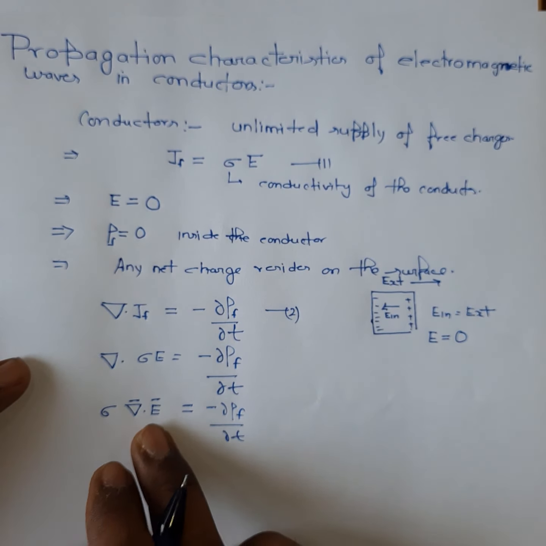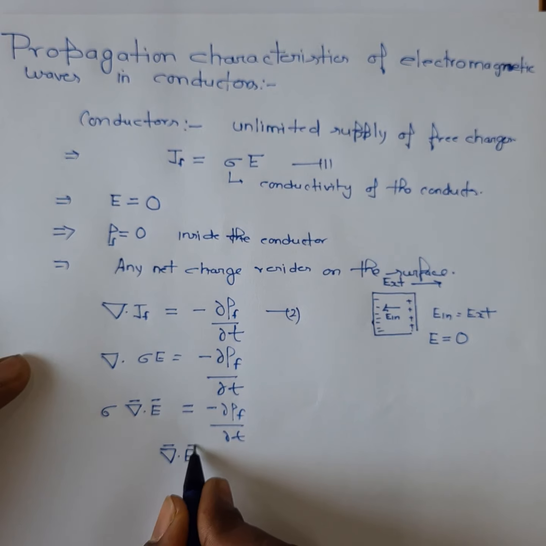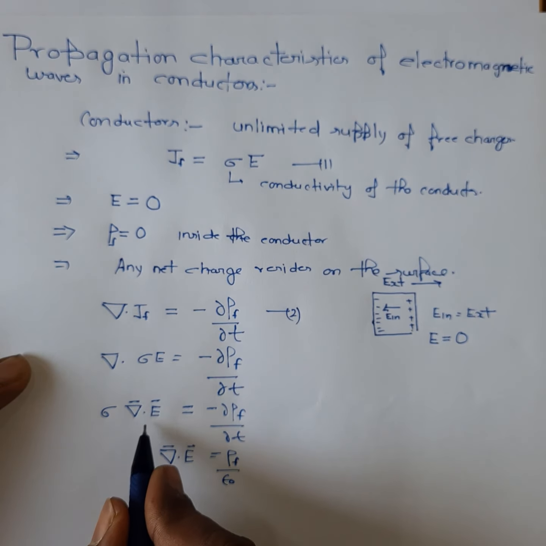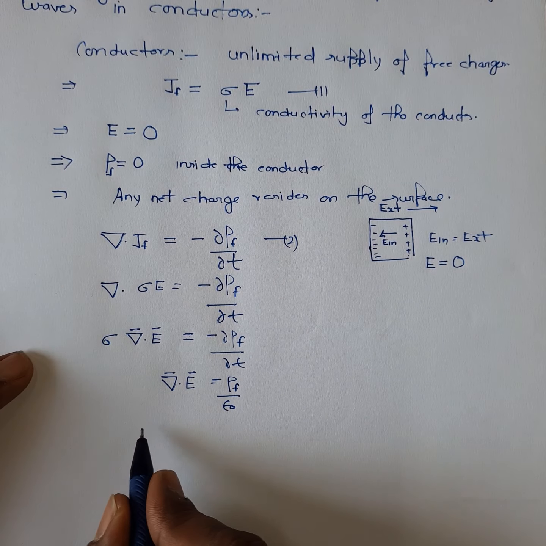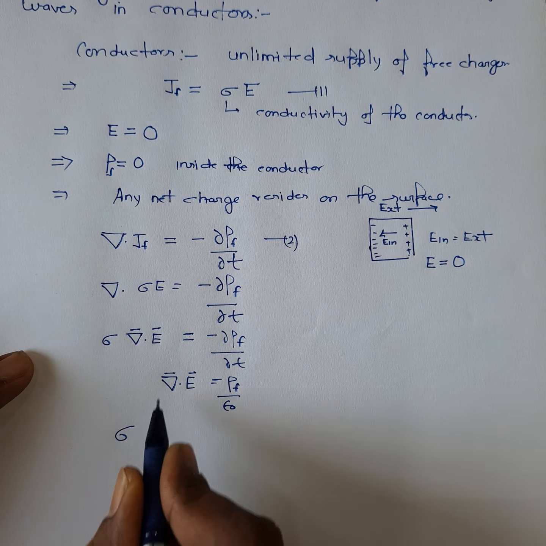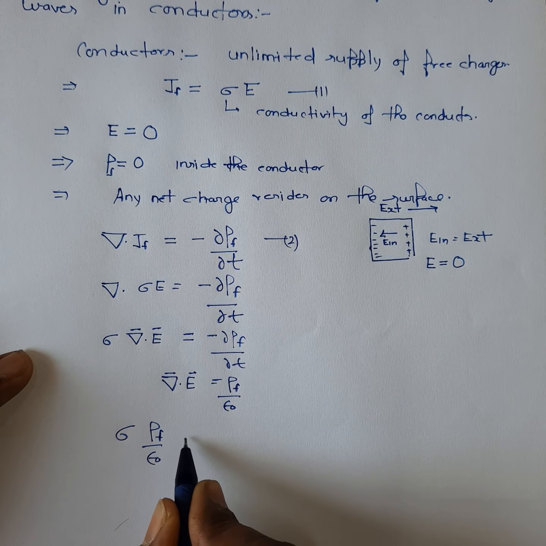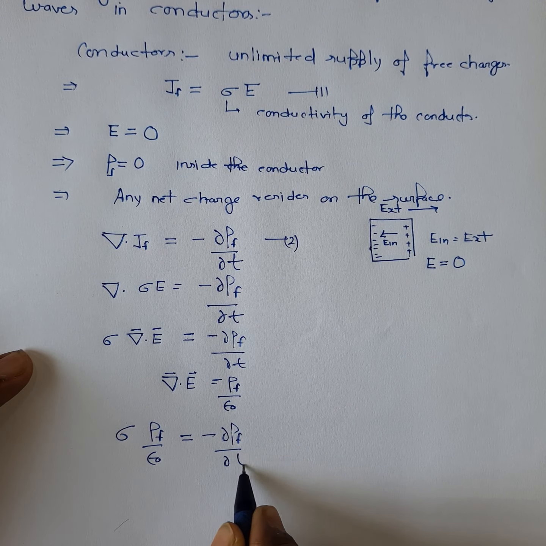And from Gauss's law you know that the divergence of E is given by rho_f by epsilon_0. So in place of divergence of E we can substitute rho_f by epsilon_0. So this equation takes the form sigma times rho_f by epsilon_0 is equal to minus del rho_f by del t.